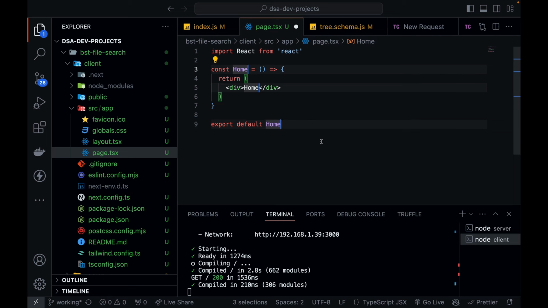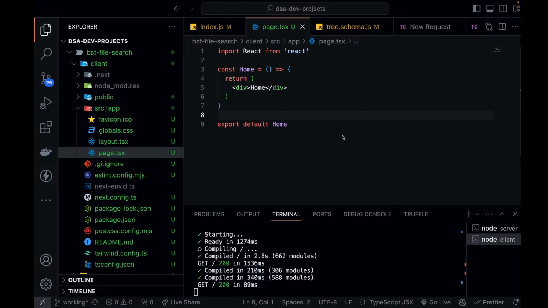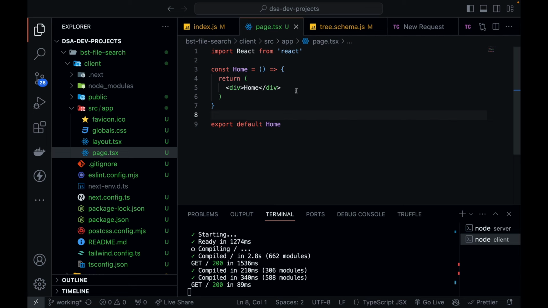Okay, home. And over here, export default home, that is also correct. So over here, if I just hit Command S, you can see the content is changing. That is good. Now inside this return component, I need to start designing my complete page.